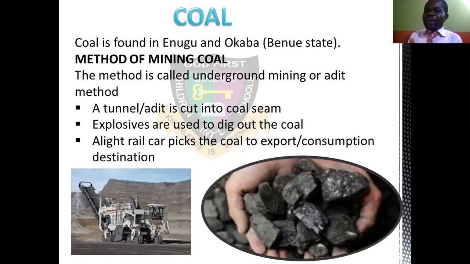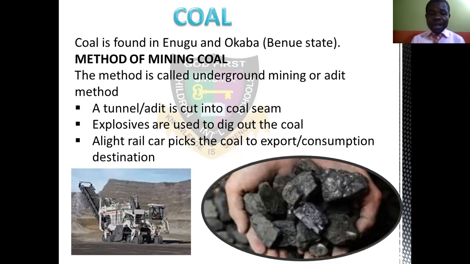It is the method in which you use a particular machine to cut into the coal seam. You are seeing coal here. It has segments where they are bound together. Then the machine goes through it to break it. Then we have the explosive that destroys the rock that contains the coal. Then you dig out the coal from it.